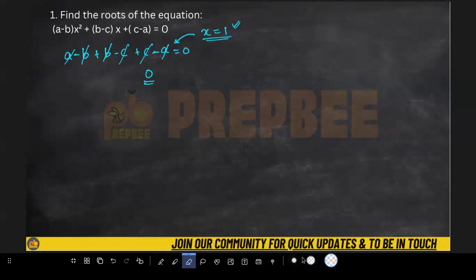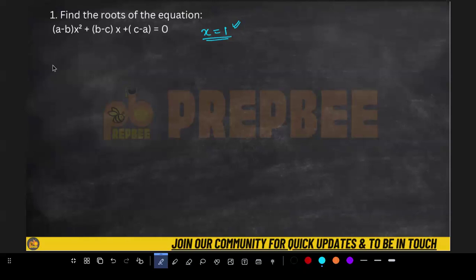Now I have to find the second root. How could I find the second root? Now you can use the product formula. You know what the product formula is? The product of the roots is c by a. So the product of roots, alpha into beta, is equal to c by a. What is c here? The c minus a is equivalent to c. What is a? a is nothing but a minus b.